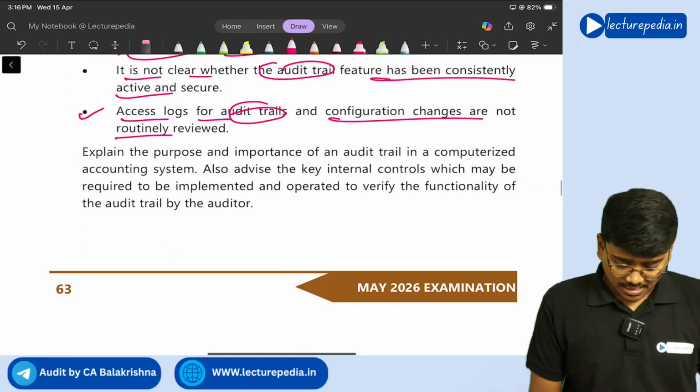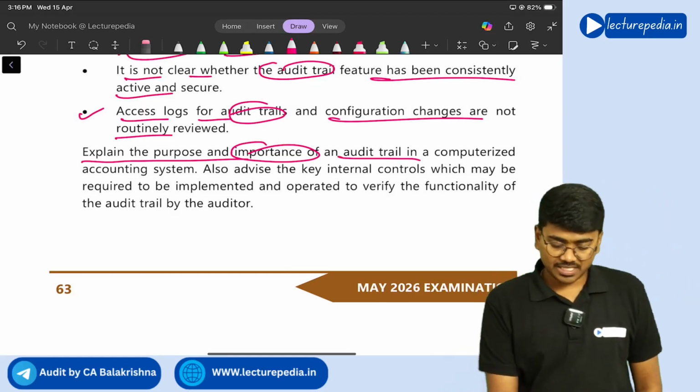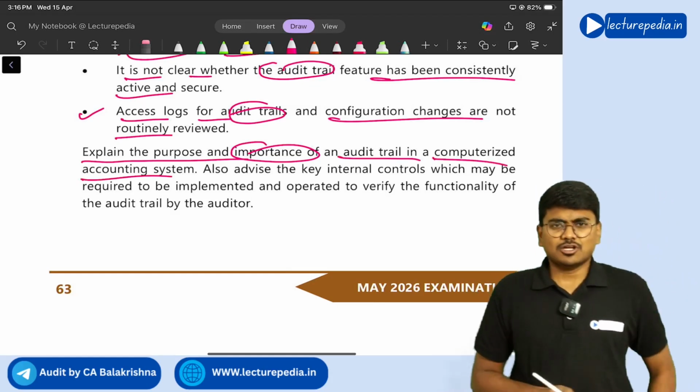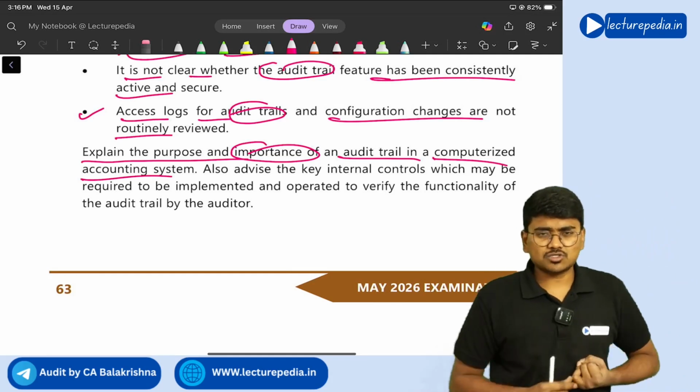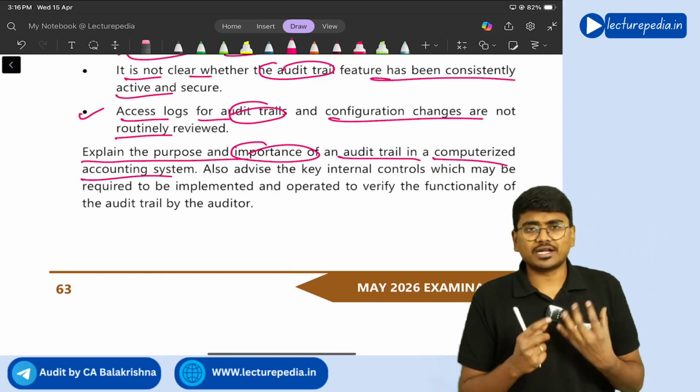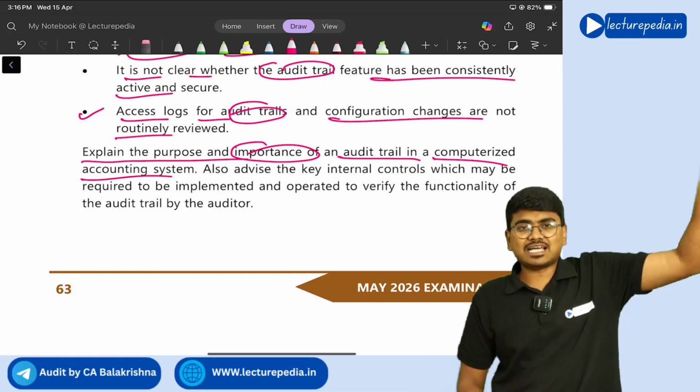Okay. Explain the purpose and importance of audit trail in a computerized accounting system. So audit trail is basically a feature in accounting software. What will this audit trail do? Audit trail will help to trace the transactions.